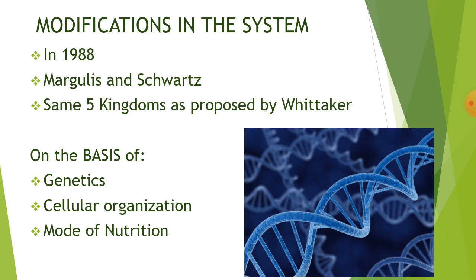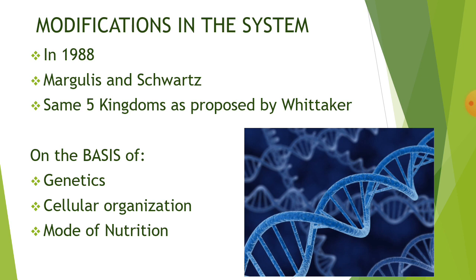Modifications in the system. In 1988, modifications in this five kingdom system were made by scientists named Margulis and Schwartz. They kept the same five kingdoms as proposed by Whittaker, but they gave some modification.